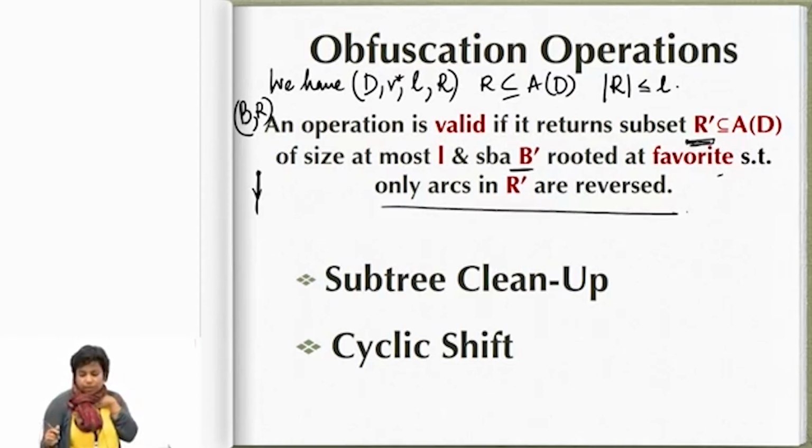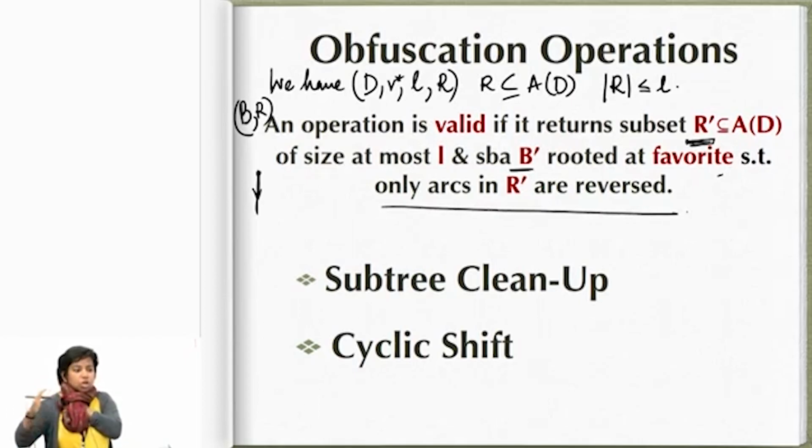So basically, we start with an arbitrary SBA rooted at V star, supposing such an SBA exists. By doing these valid operations, I can convert it one step at a time to another SBA where I have a very precise characterization of the set of arcs that has been reversed and other aspects of the tree.